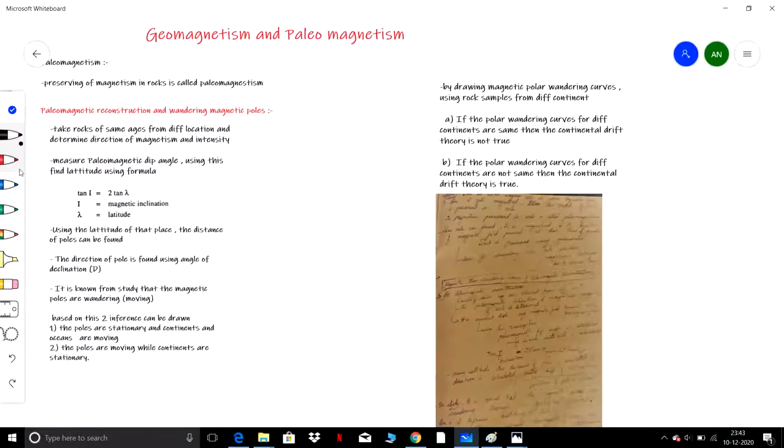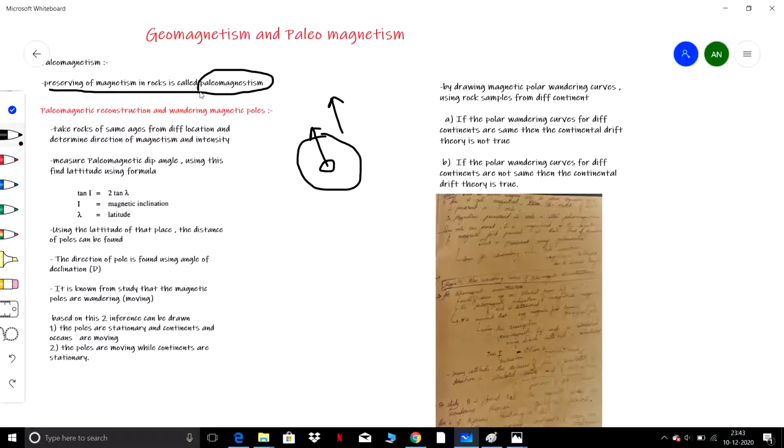Now let's discuss paleomagnetism. So what is paleomagnetism? In the Earth, when a rock is formed, such as an igneous rock on cooling of magma, it gets magnetized in the direction of the magnetic field present at that time. Suppose this is Earth and the magnetic field direction is this one; the igneous rock formed on the Earth will be magnetized in this direction. These characteristics will be stored in the rock. That is, preserving magnetism in the rocks is called paleomagnetism, the magnetism which is present in the old rocks.